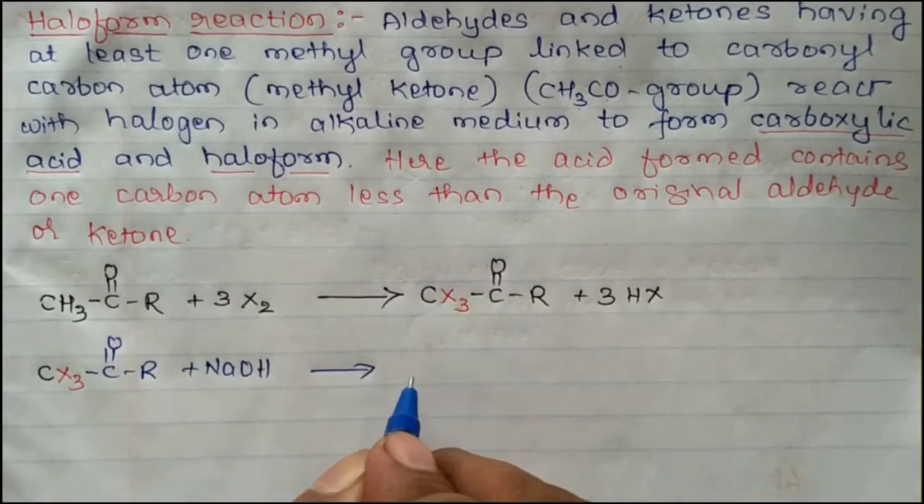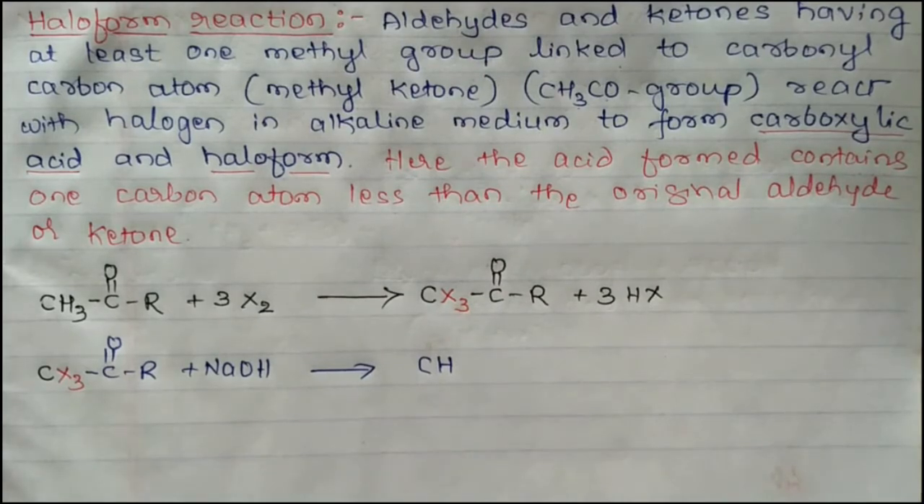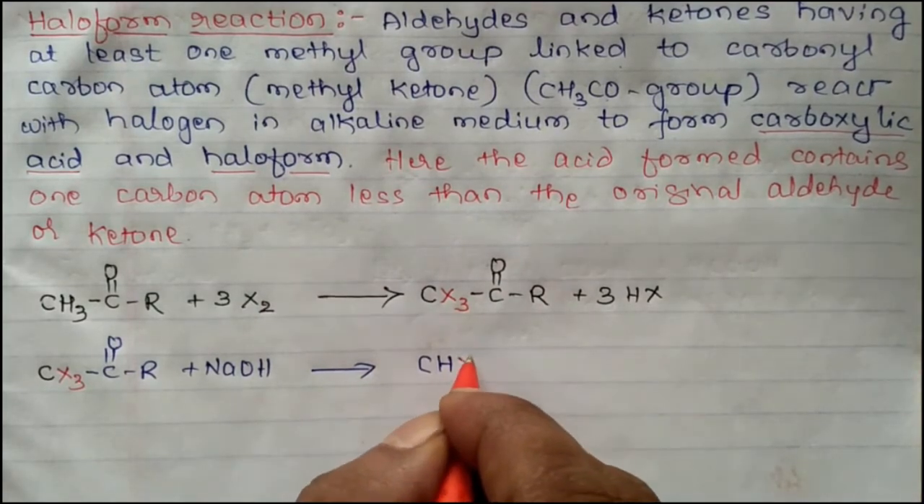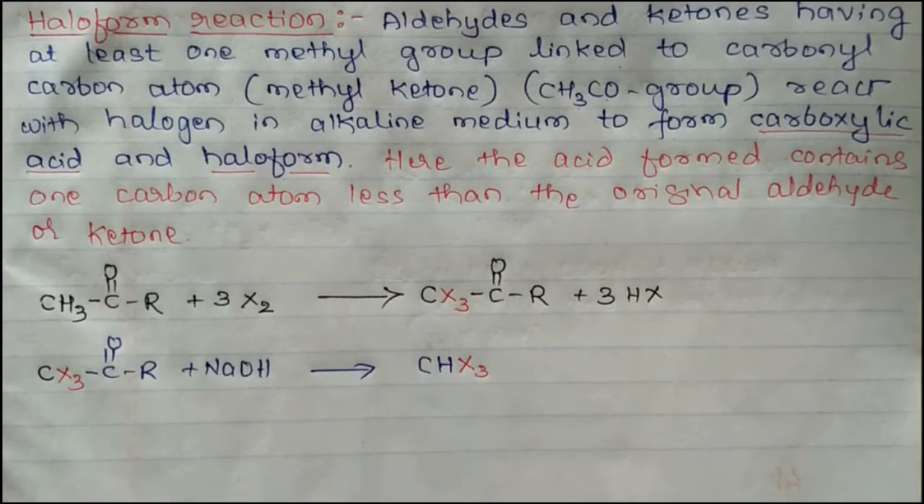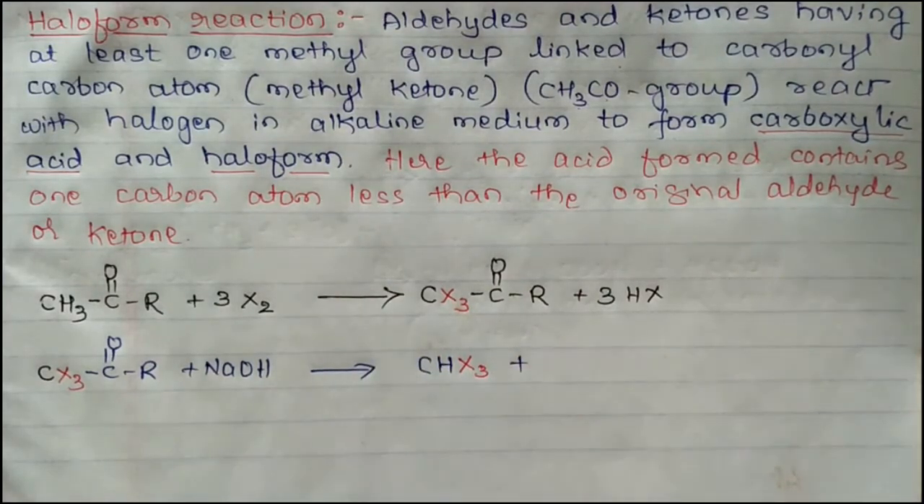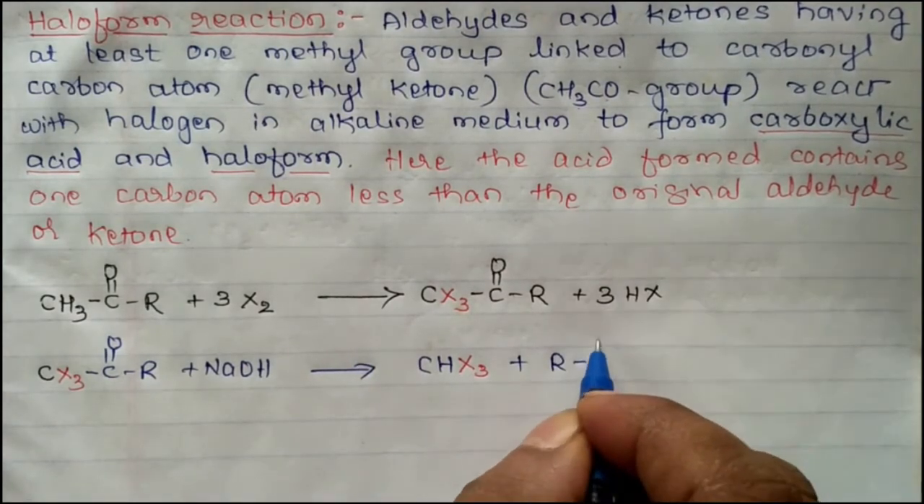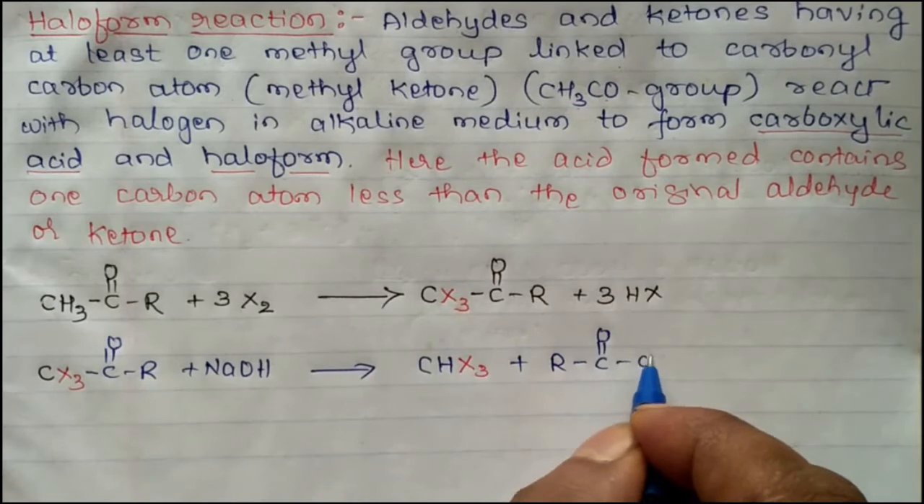We are going to get CHX3. This is haloform, plus the sodium salt of carboxylic acid, RCOONa.